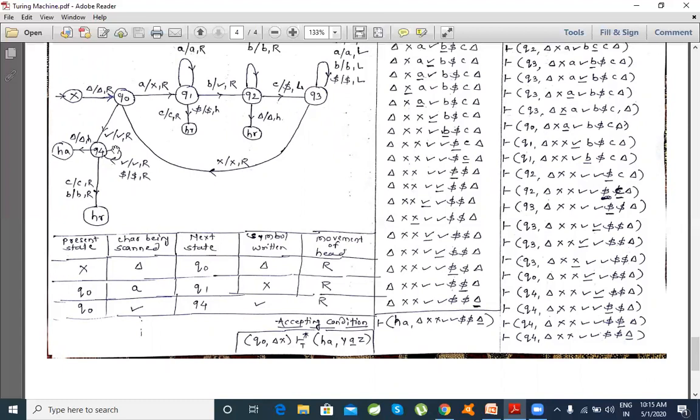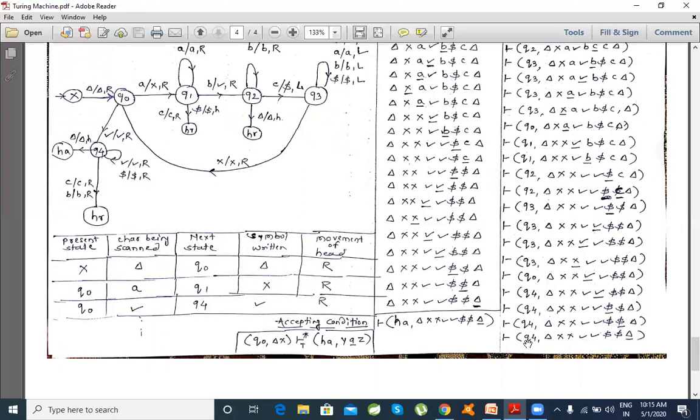So this is what being in Q0 we should process. Every tick mark will be replaced by tick mark and move towards right. Every dollar will be replaced by dollar, and we should move towards right, which we expect to see. So from Q0, this dollar and tick mark will be replaced, move towards right, and won't change the state.